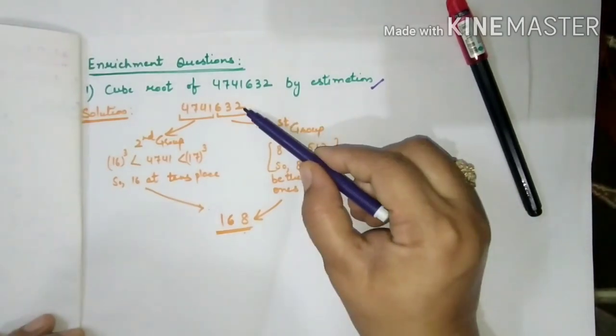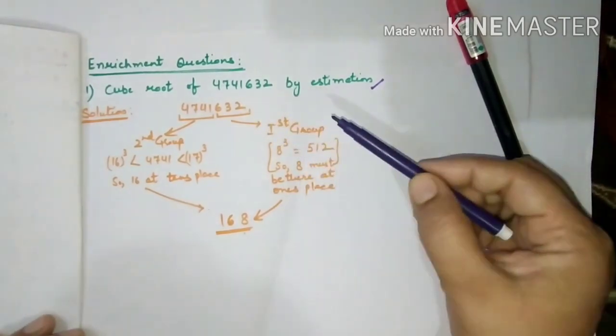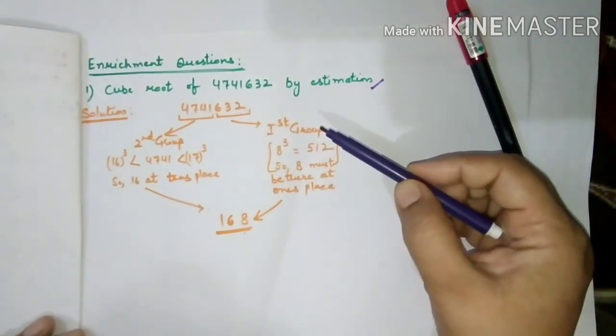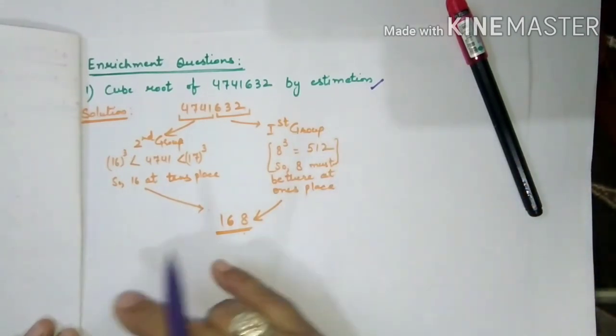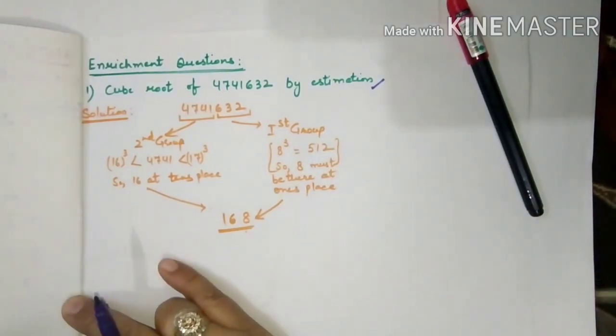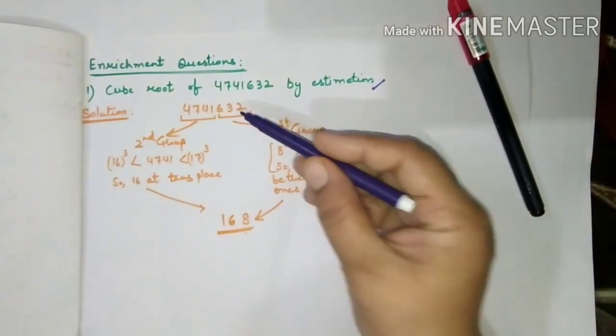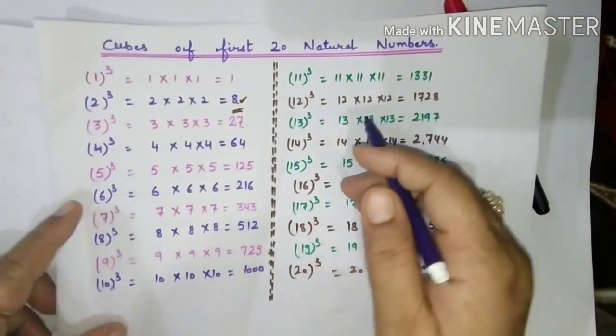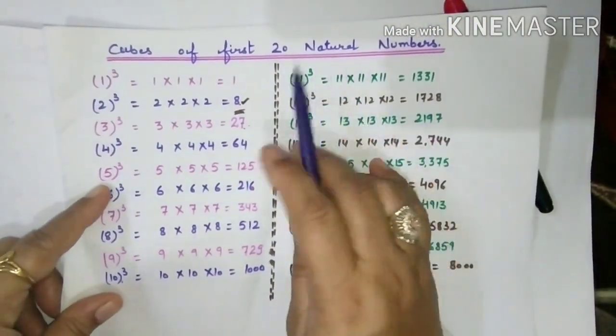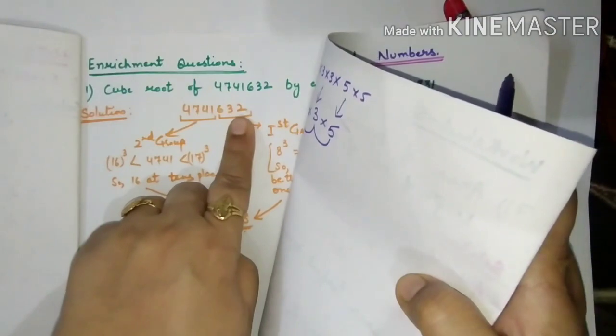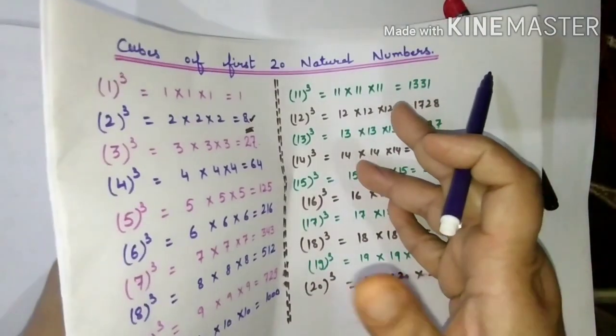First group: 2 is here at the ones place. If you remember, I have just taught you the cubes of the first 20 natural numbers, that we have to judge from the units digit. See, in the cubes of the first 20 natural numbers, we have 2 at the ones place.